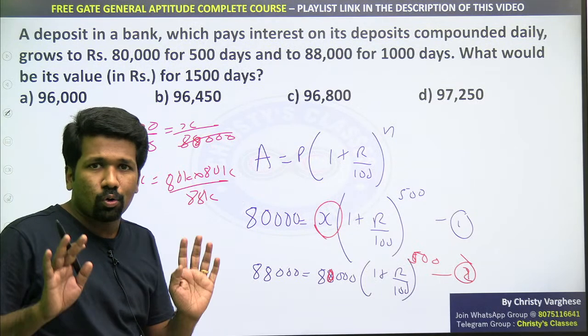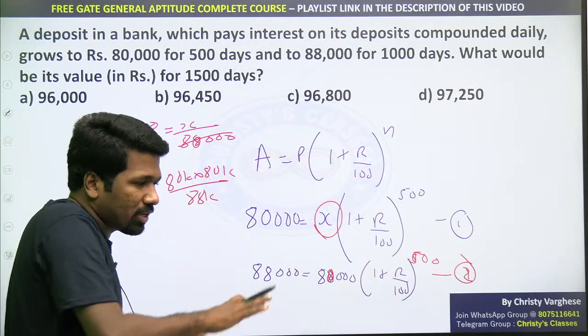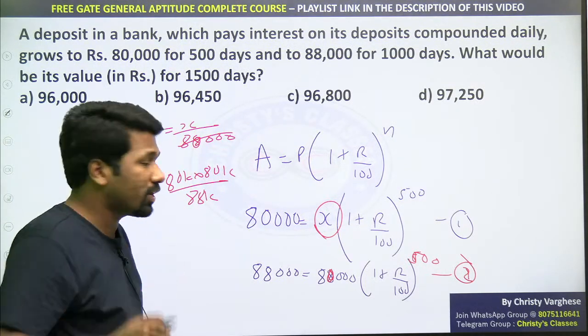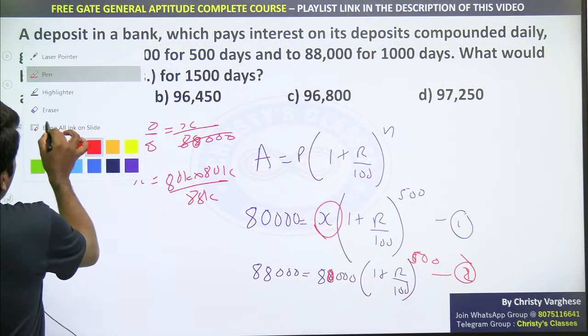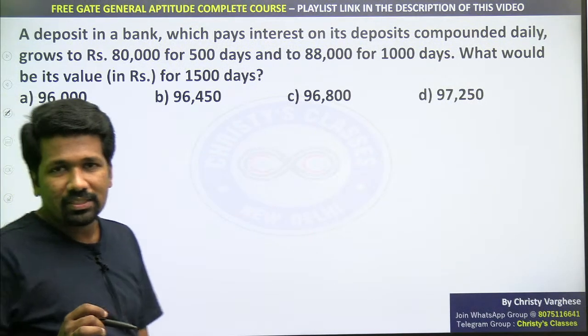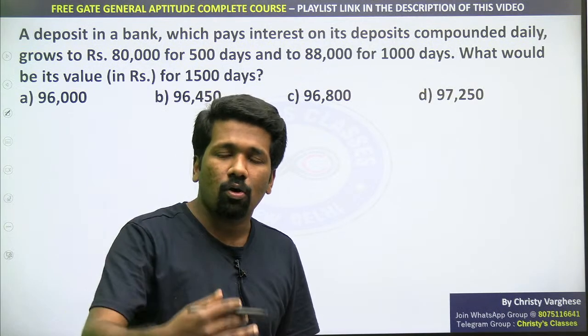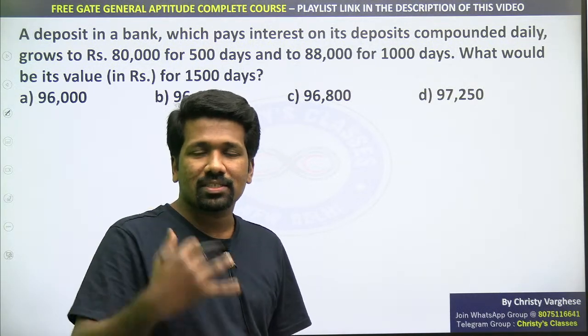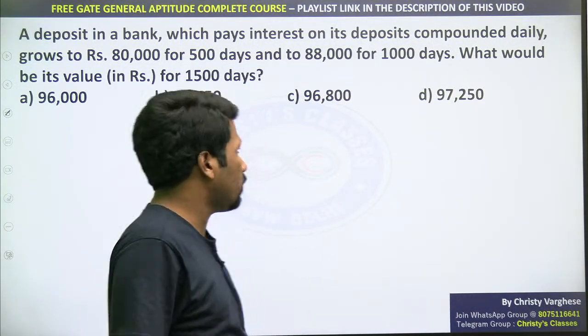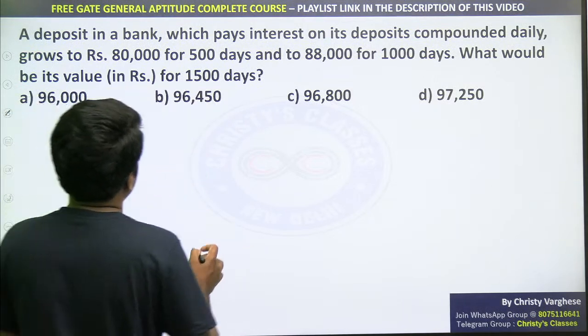But now I will tell you the logical method. This is the mathematical method framework. Continue doing it, you will get the answer. But in exam this is not the way to do it. In exam you need to know the idea of compounding or successive increase, which I have taught in many of my previous classes. I will explain that.